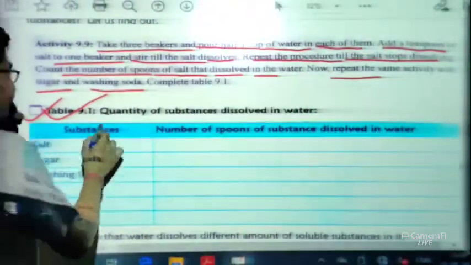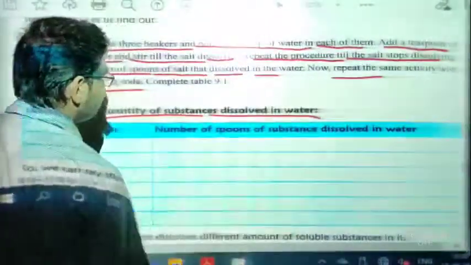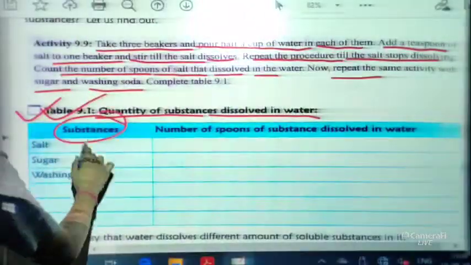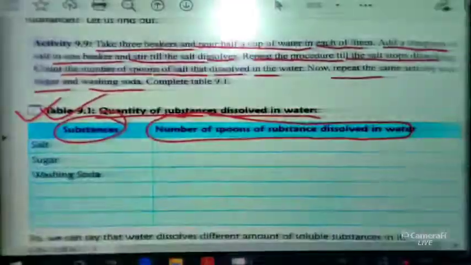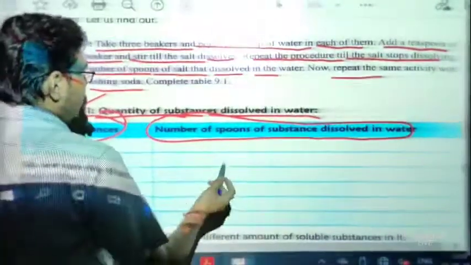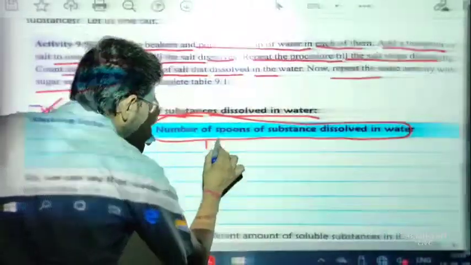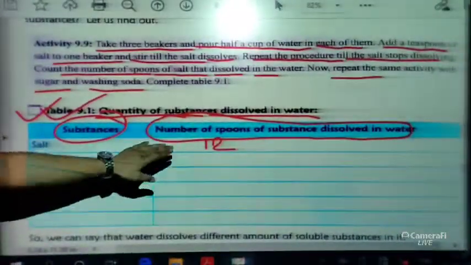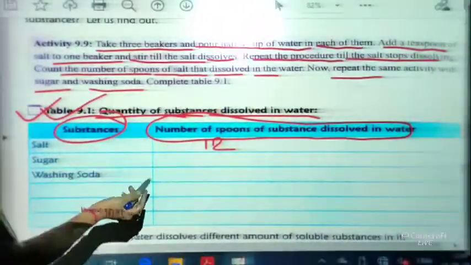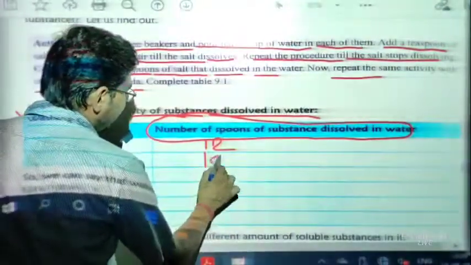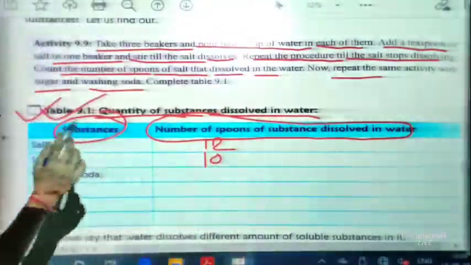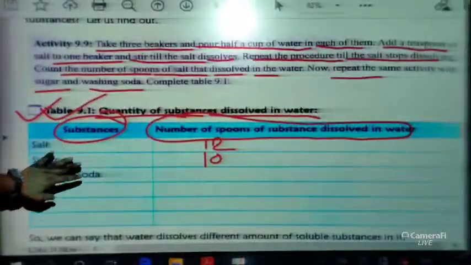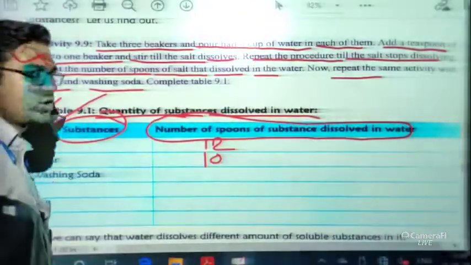What does the table say? This table shows the quantity of substances dissolved in water. Substances are there and the number of spoons of each substance. For salt, if we take one glass of water and add 12 teaspoons of salt, after 12 it will not dissolve. So you will write 12 here. For sugar, you will count the number. If it gets 10, write 10. If it gets 6, write 6. And for washing soda, you have to complete the table on your own.